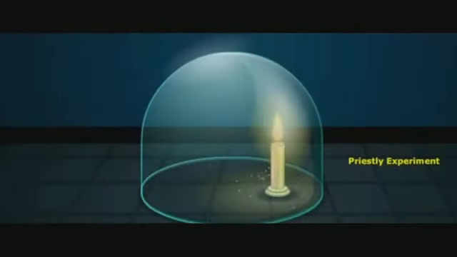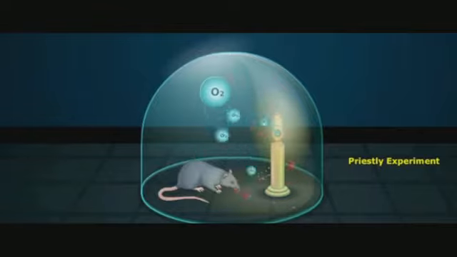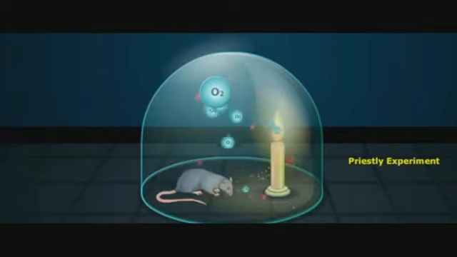He discovered oxygen in 1774. The name oxygen was coined later by Lavoisier in the year 1775. He observed that when a burning candle is enclosed in a bell jar, the flame of the candle gradually puts off. In the same way, the mouse also suffocates in the enclosed bell jar and dies.